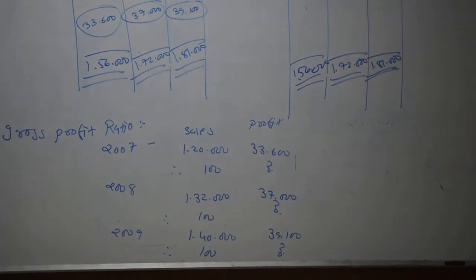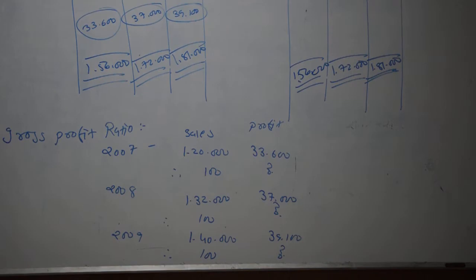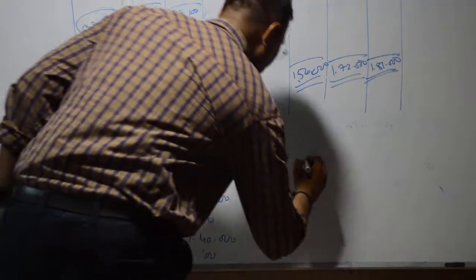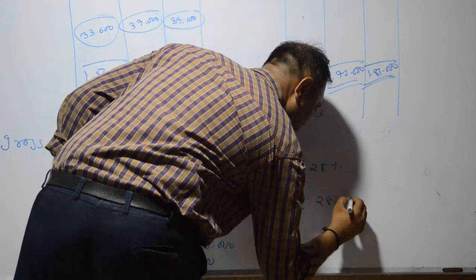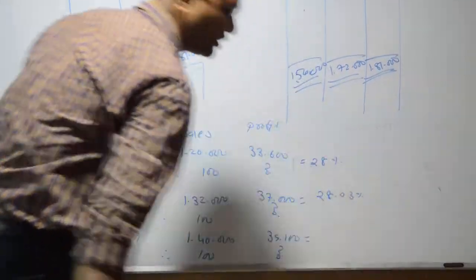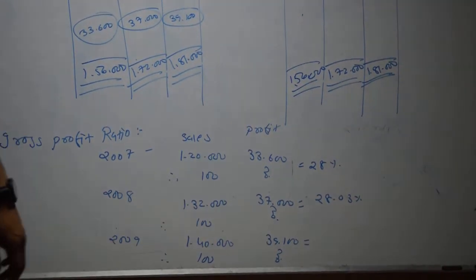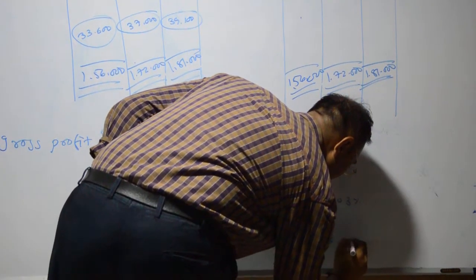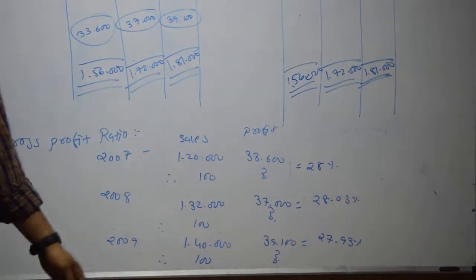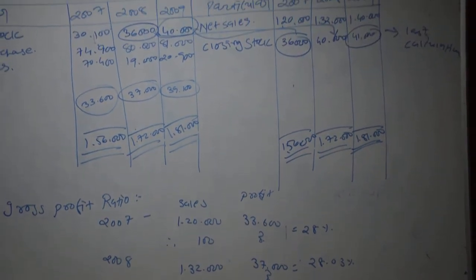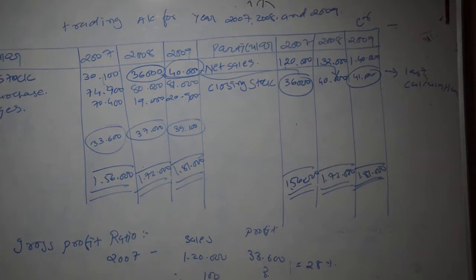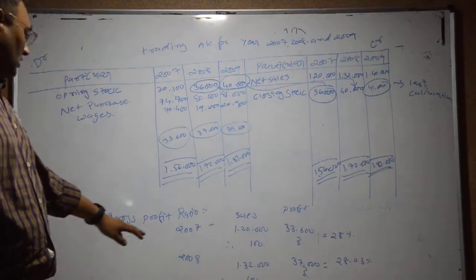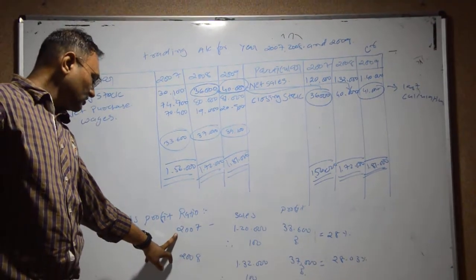So the first calculation gives 28%, the second 28.03%, and the third 27.93%.